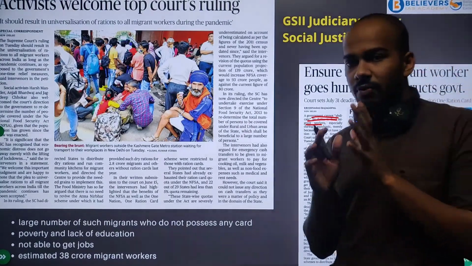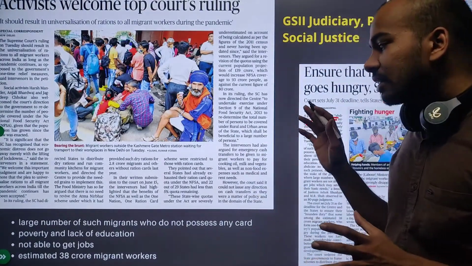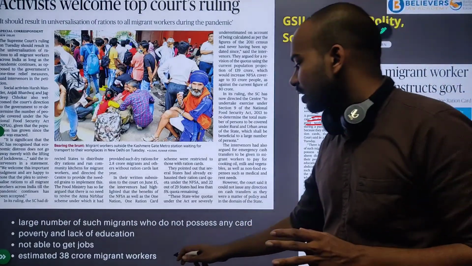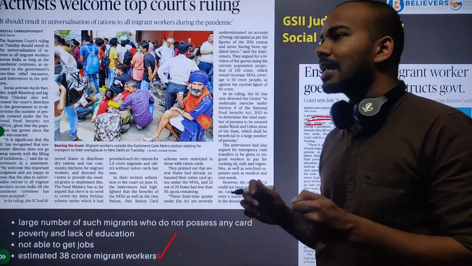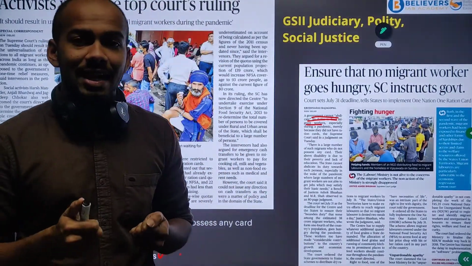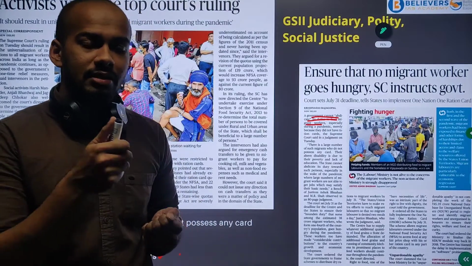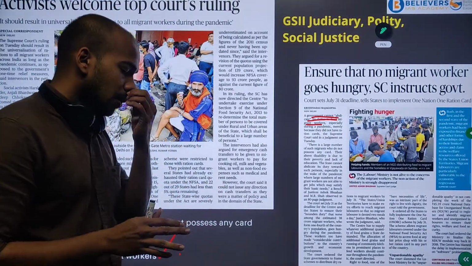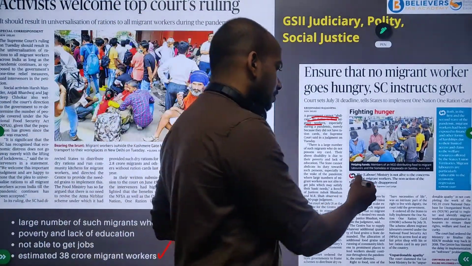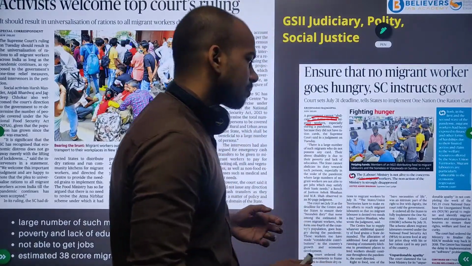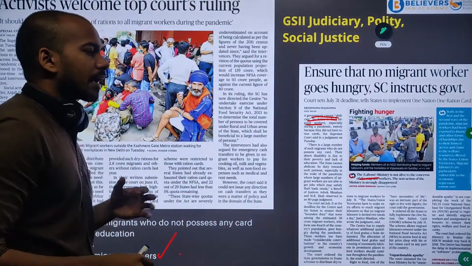And also when you do the math, about 38 crore migrant workers are there in the country. So it is like 1/4 of the population of our country. So the Supreme Court has said that it is really disappointed by the Labour Ministry not taking proper action against this.